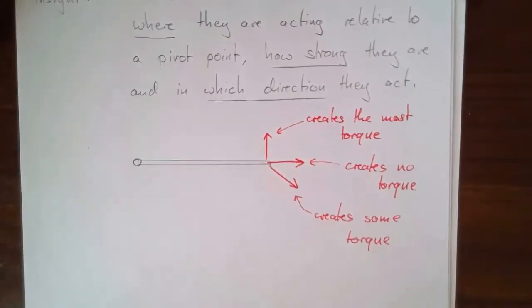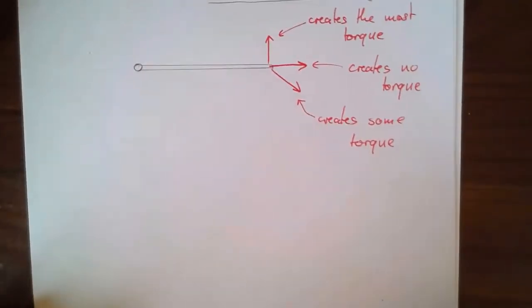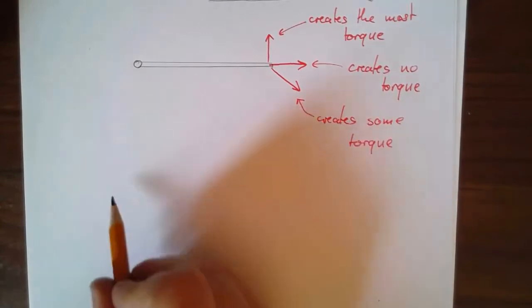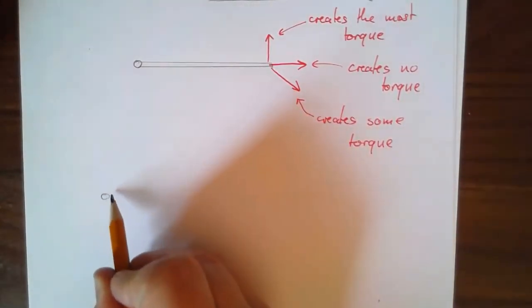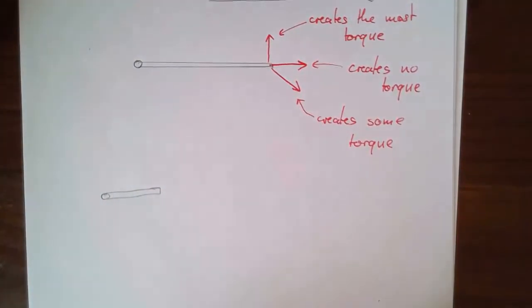So let us, just to clarify this, make the following comparisons. Let's have 3 little doors, and on each one we're going to act 2 forces. So here's my first door. Suppose I just take this example right here. Let me make my force maybe red and blue this time.